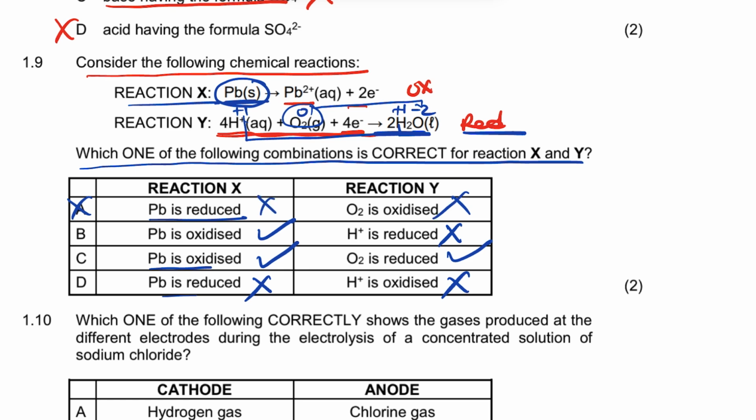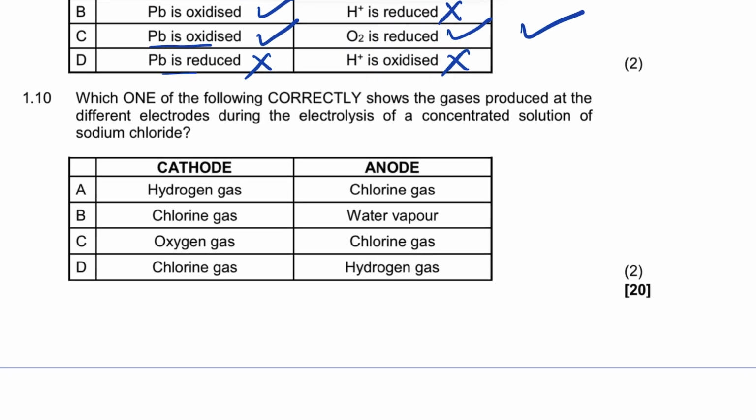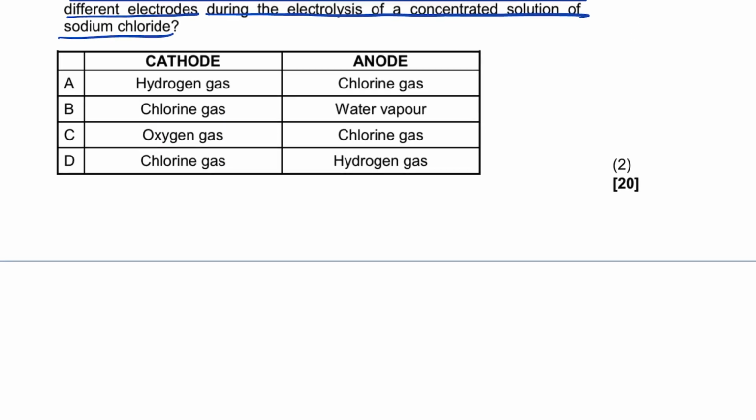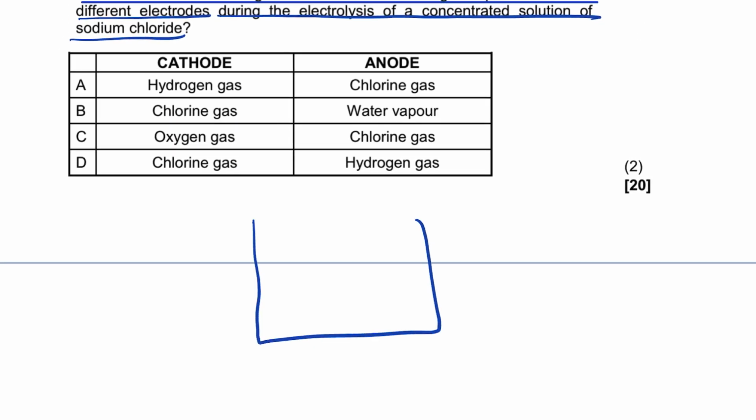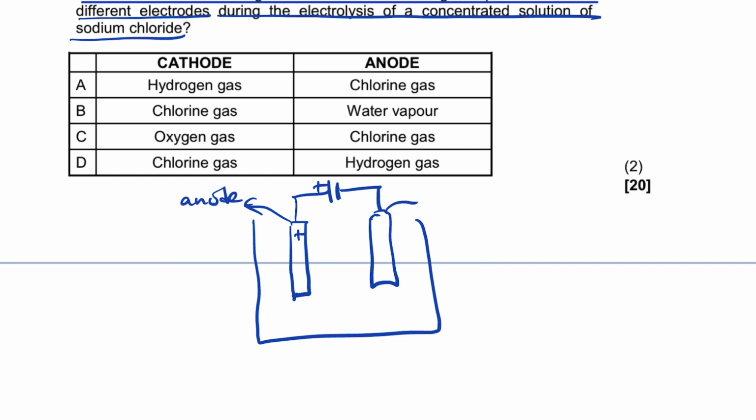So the answer here is C. Last question. Which one of the following correctly shows the gases produced at the different electrodes during the electrolysis of concentrated sodium chloride? So in the electrolysis, guys, let's say this is the positive, it's going to be an anode. In the electrolysis, the negative is going to be a cathode, right?